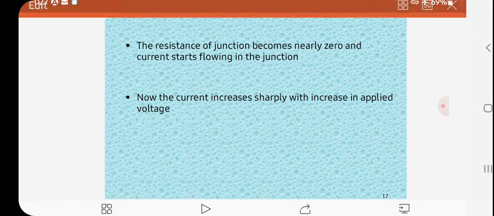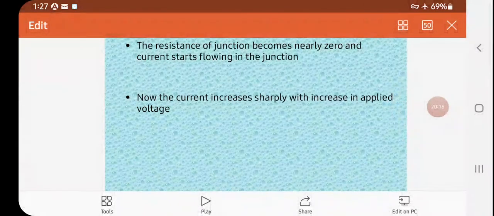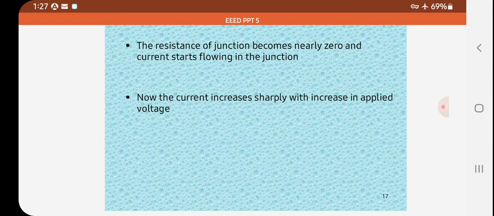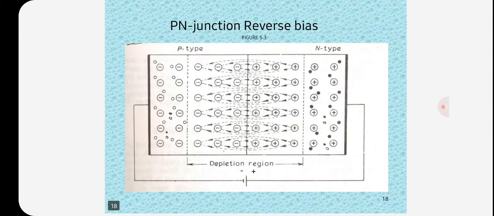So the resistance of PN junction becomes nearly zero, and the current starts flowing in the junction. Now the current increases sharply with increase in applied voltage. So next is PN junction reverse bias.